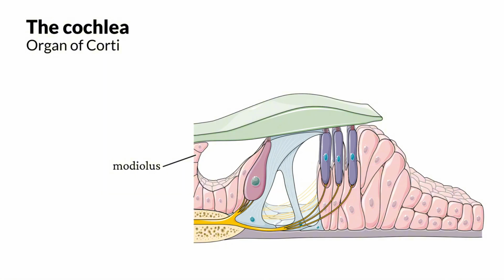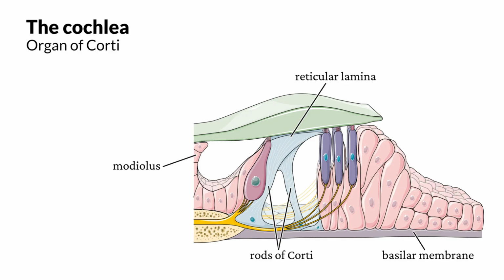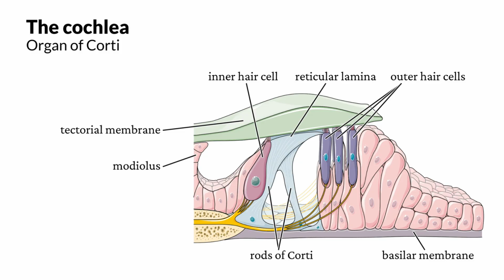The organ of Corti has the modiolus on one side. This is the part in the middle of the cochlea spiral. At the bottom, as we mentioned in the last page, there's the basilar membrane. Here is some connective tissue, including rods of Corti and the reticular lamina. On top of the organ of Corti, we have the tectorial membrane. As you may recall, there is a structure in the midbrain called the tectum. Tectum means a lid. So tectorial membrane here means a lid that covers the cells that we are going to mention next. They are the inner hair cells and the outer hair cells. They are covered by the tectorial membrane.